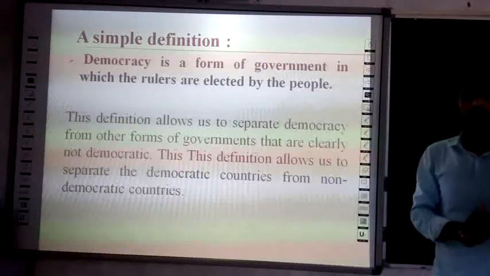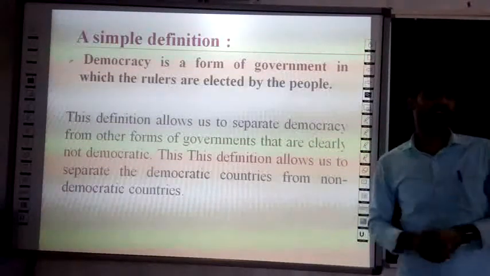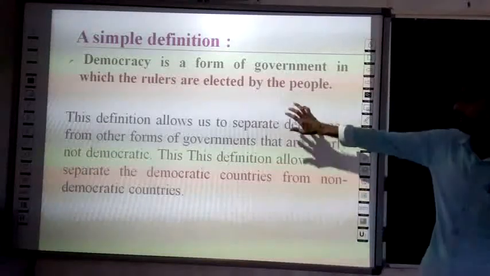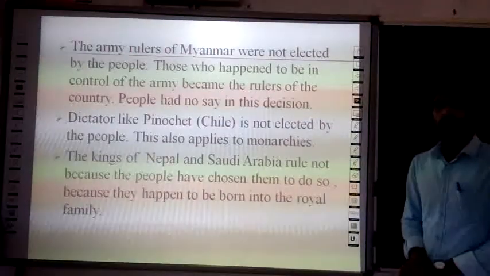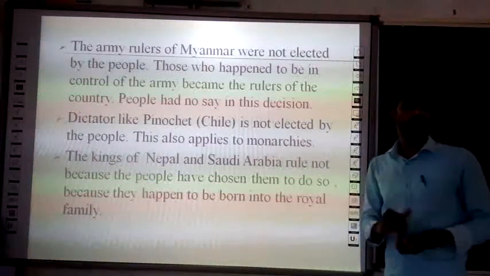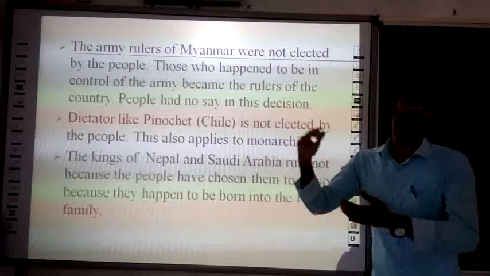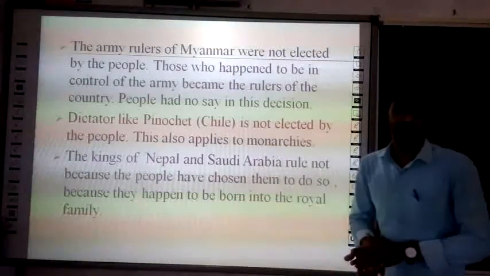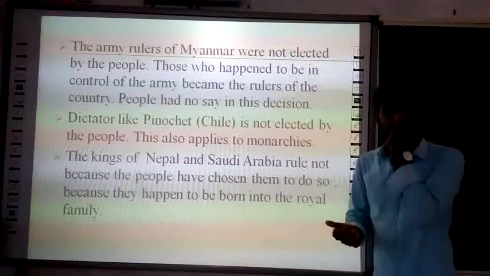Now let us have a look at the non-democratic countries and their condition. Here the army rulers of Myanmar were not elected by the people. Those who happened to be in control of the army became the rulers of the country.